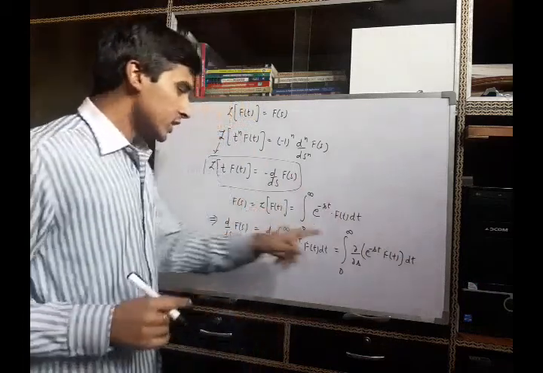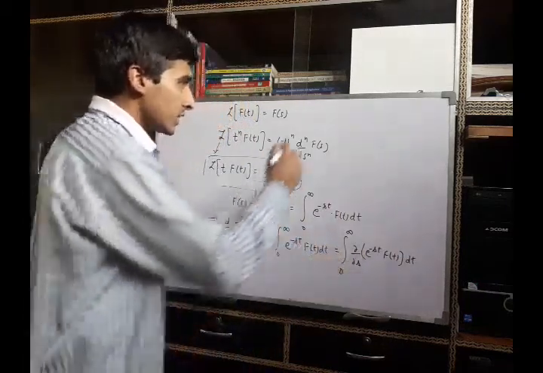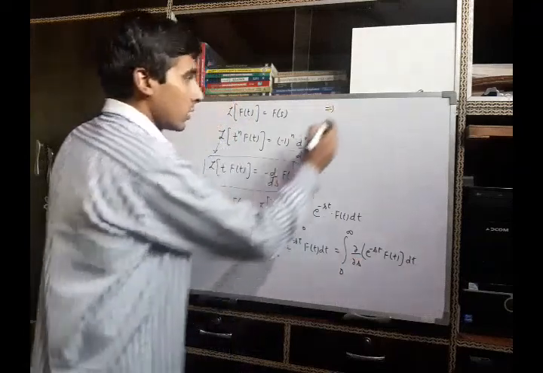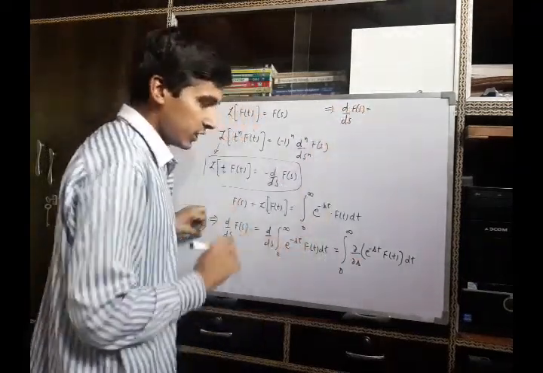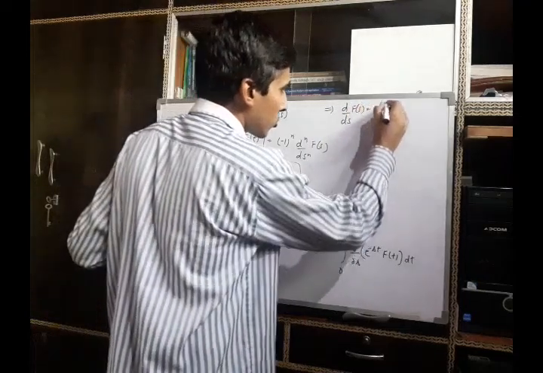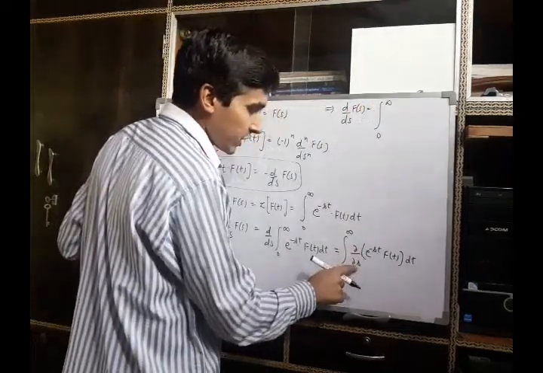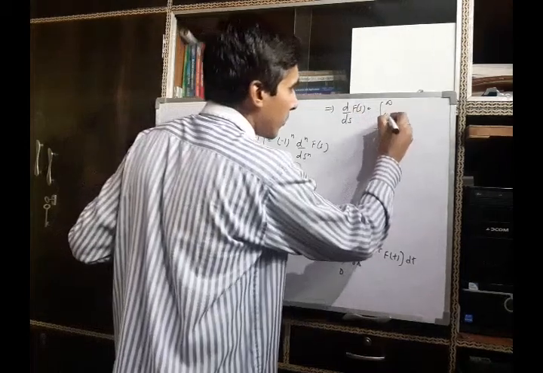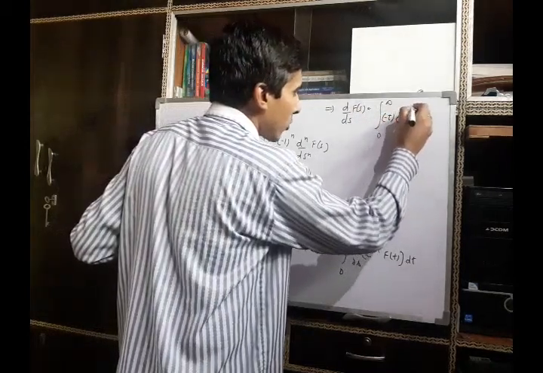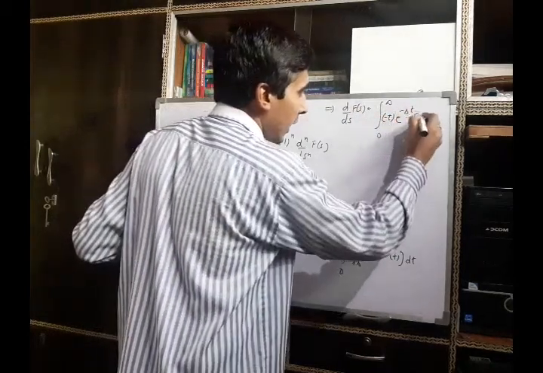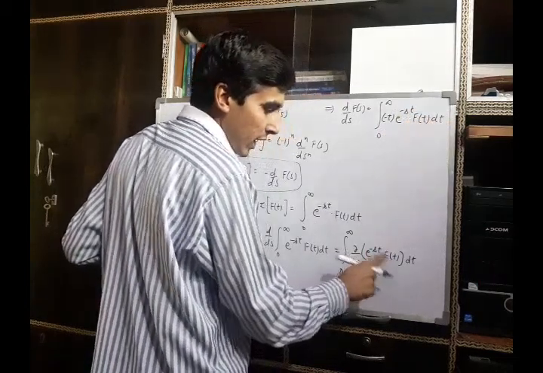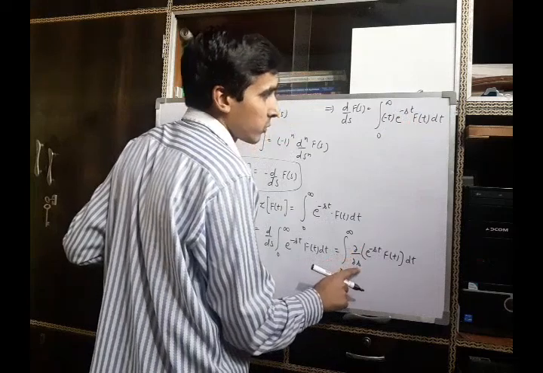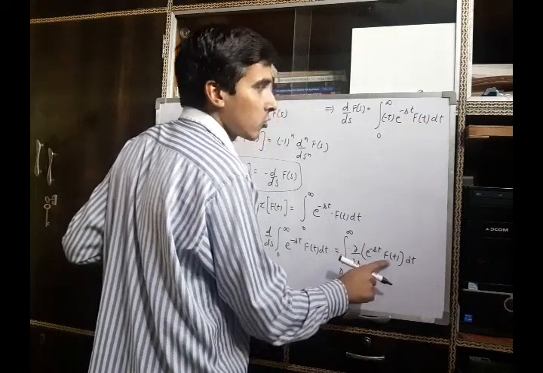So when we differentiate with respect to s, the derivative of F(s) with respect to s is the integral from 0 to infinity of minus t e^(-st) f(t) dt, because f is a function of t and the differentiation is a partial derivative with respect to s, so it acts as a constant.